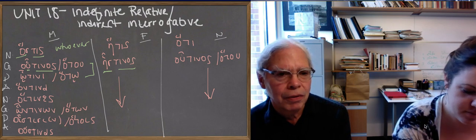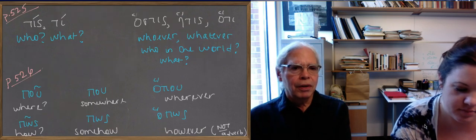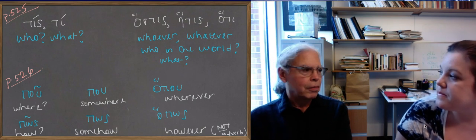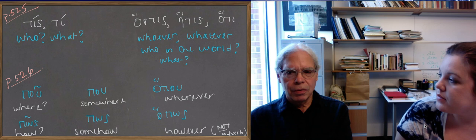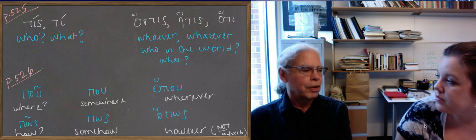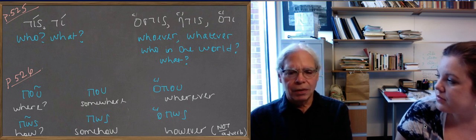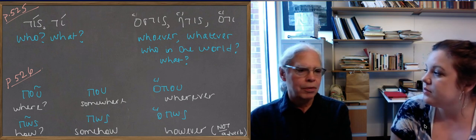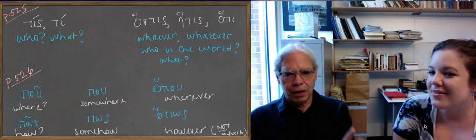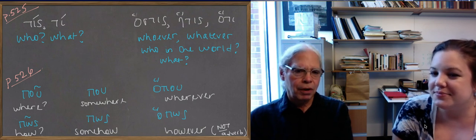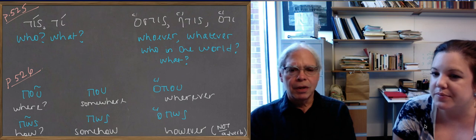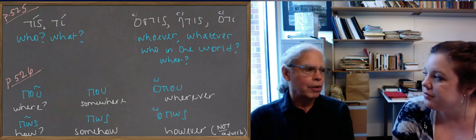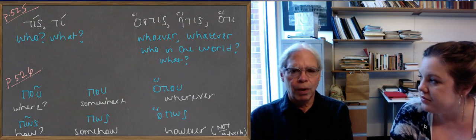Okay. So these are indefinite relative and indirect interrogative. The idea there is that you can use whoever in sentences that are like conditional sentences. Whoever doesn't like cold water won't swim in the Northeast. Okay, so that's like a conditional sentence: if anyone doesn't like cold water, they don't swim in the Northeast. And so you can have regular conditional sentences, and that's a relative clause, whoever doesn't like cold water.